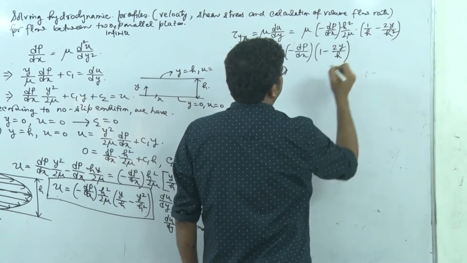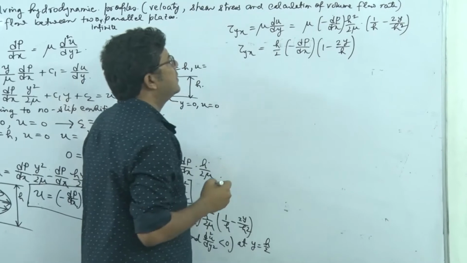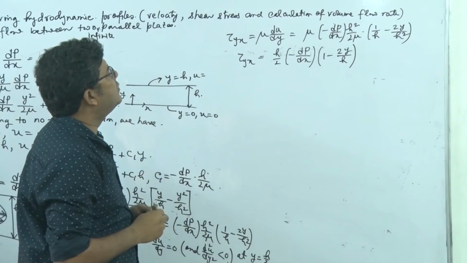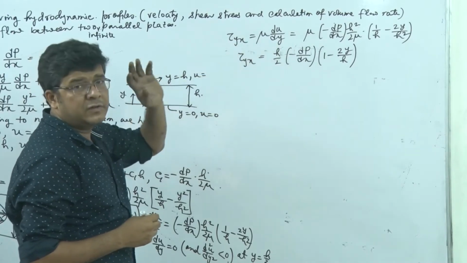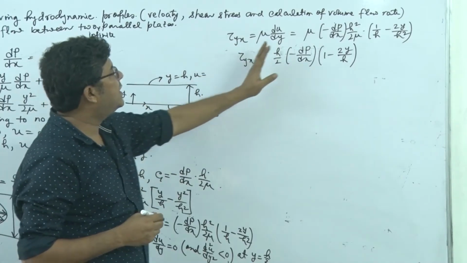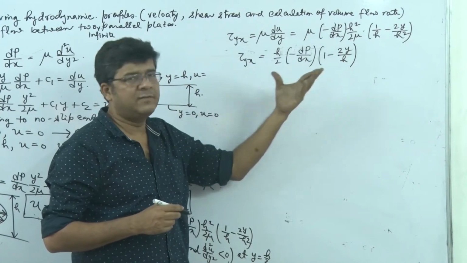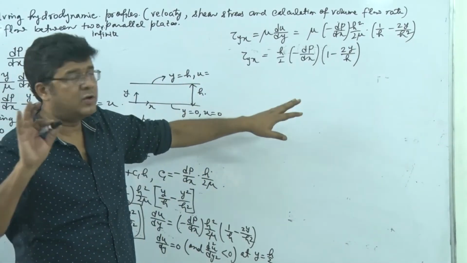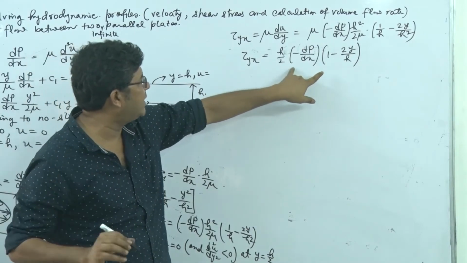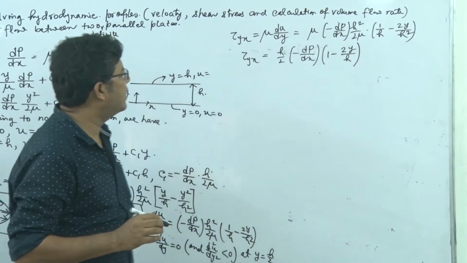So at y is equal to 0, we have got a shear stress value. Now whatever sign evolves, there is a mistake in the handout, so don't go by the handout for calculating the shear stress. Focus over here.